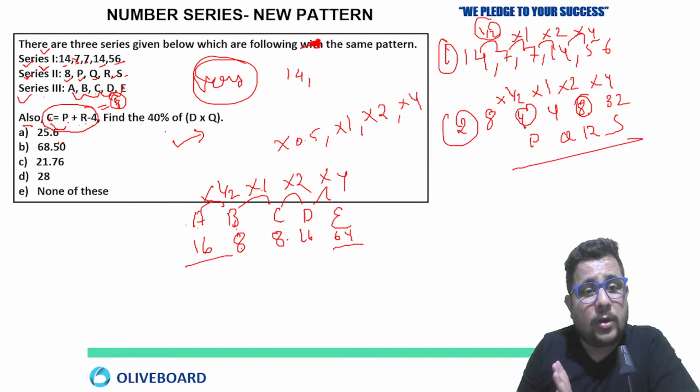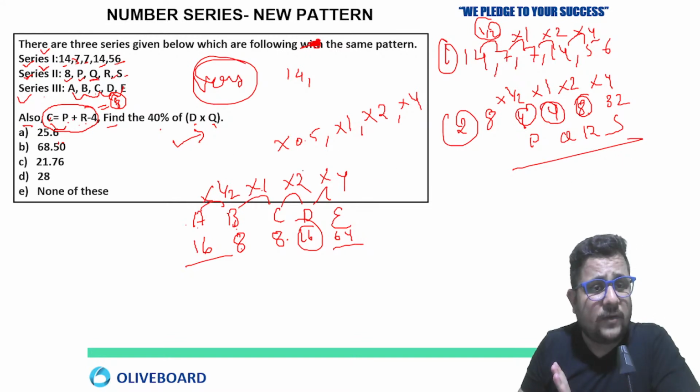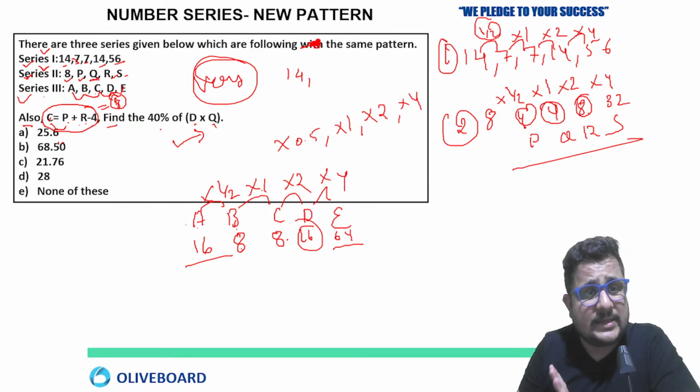So now we have all the values. Now what are they asking? 40% of D multiply Q. So D is what? 16. And Q is 4 in this series. Clear? The value of Q is 4 in this series. So what we can see here is D is 16 multiply 4, 64, and 40% of 64.